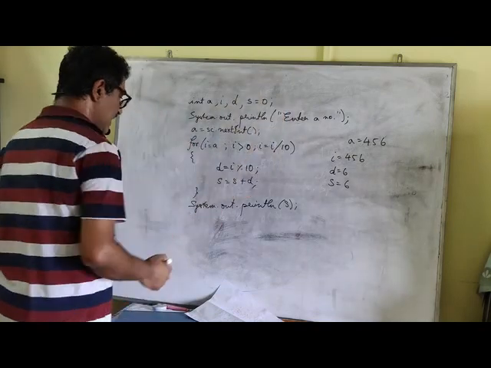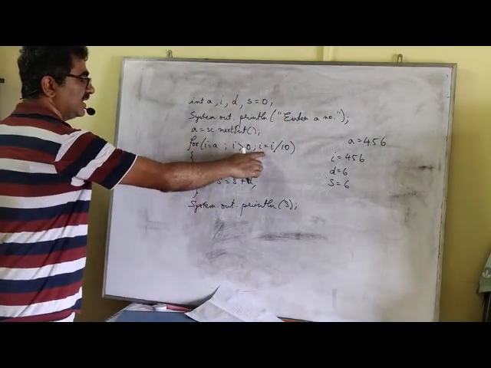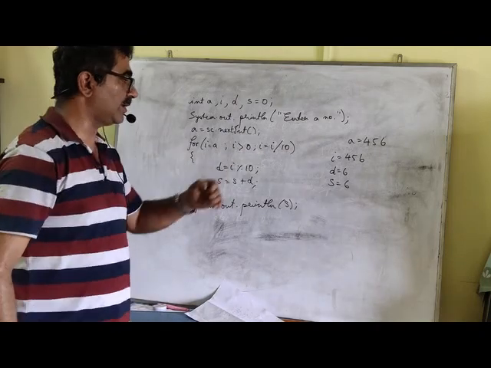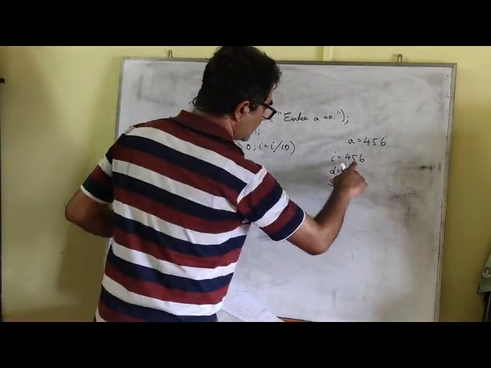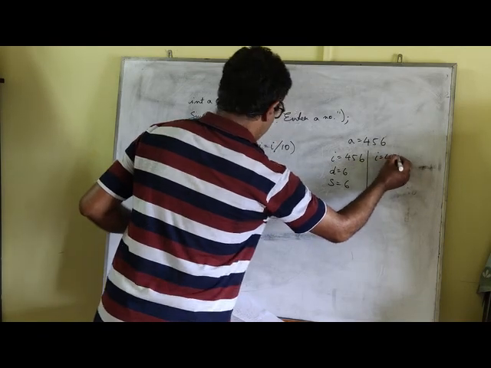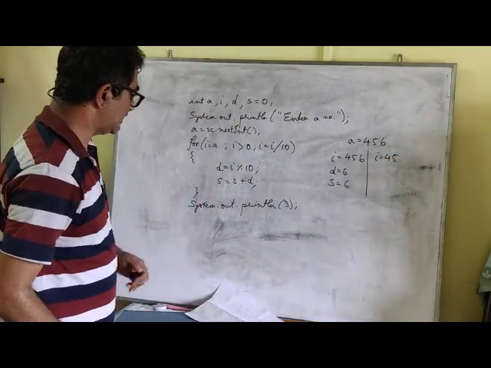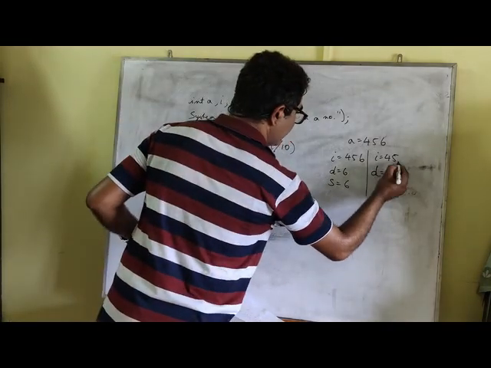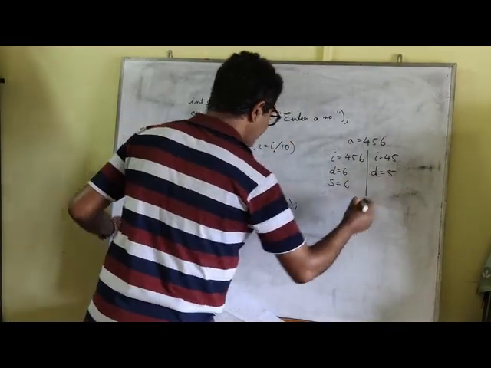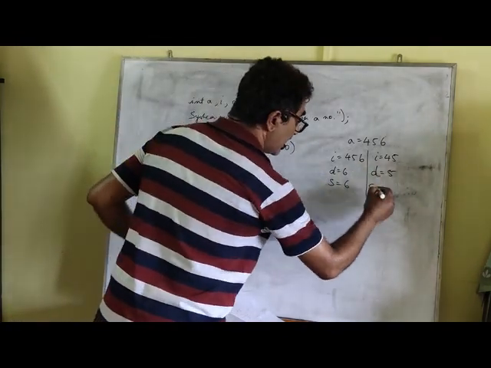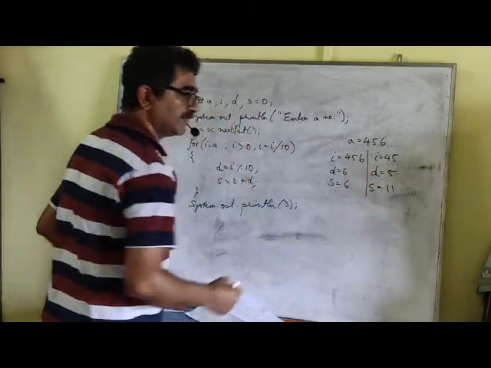6, obviously. So next, again, it comes to the updation part, and in the updation part, what is written? I equal to I by 10. So I equal to 456. So now what is the new value of I? I will be 45. And now even 45 is greater than 10. So D equal to I modulus 10. So what is D? D will be 45 modulus 10, the last digit, 5. S equal to S plus D. S was already 6. Now I add 5 to it, we get 11.